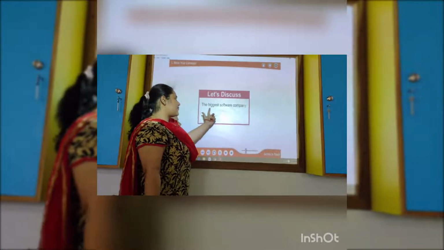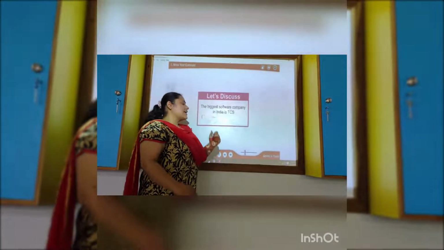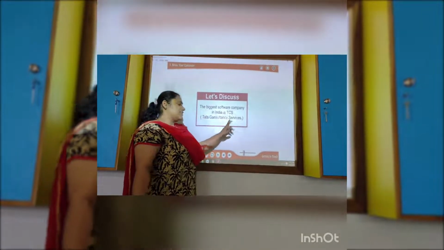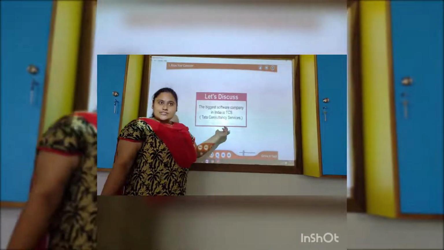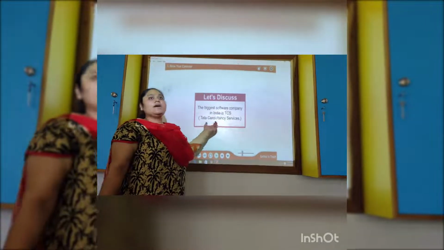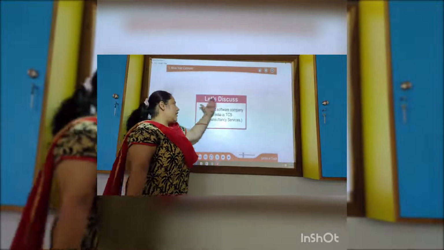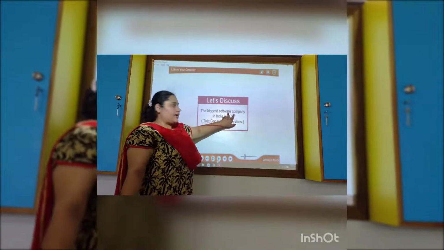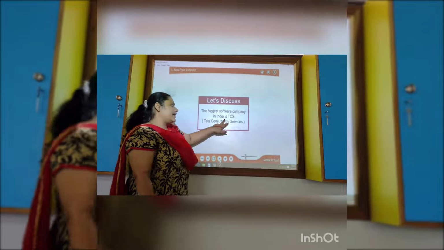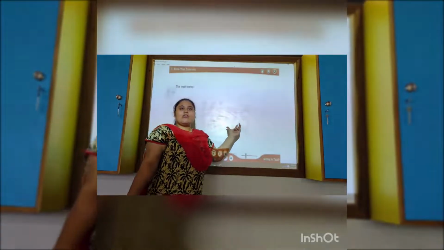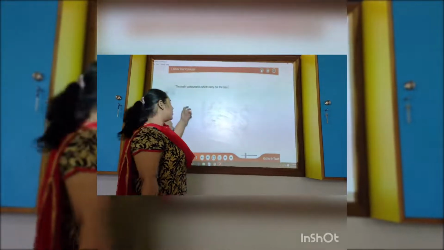Let's discuss the biggest software company in India, TCS. Have you heard about this company? Tata Consultancy Services. Infosys is there, TCS is there, and so many companies are there. You can search for it. They all work on software. The biggest software company in India is TCS, Tata Consultancy Services. You can find out more on the internet.